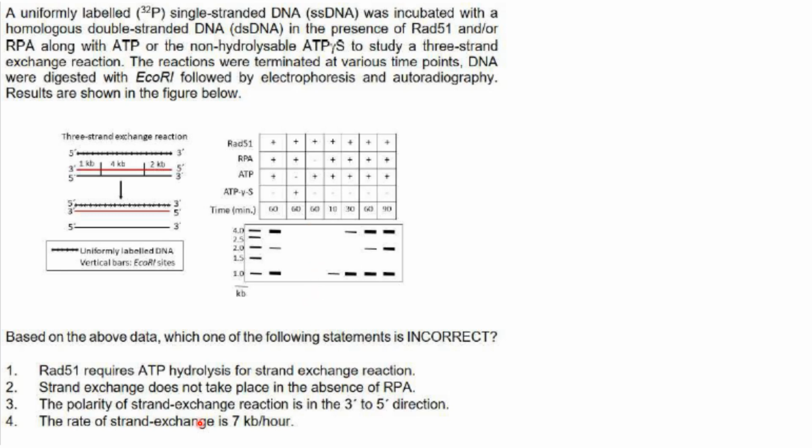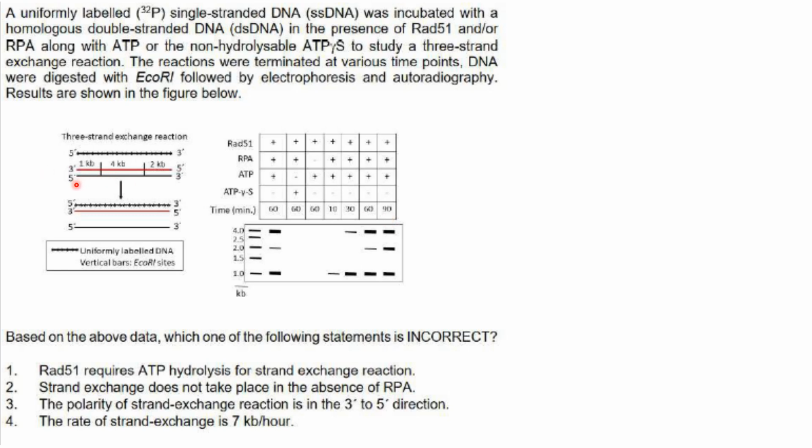The polarity of the strand exchange reaction is in the 3' to 5' direction. That is incorrect, because if you see the 10-minute reaction, you see that 1 kb has exchanged. Then in 30 minutes it is 4 kb and 1 kb. Then at 60 minutes all 3. And again at 90 minutes all 3. Only the band intensity of the 2 kb one has changed, because 2 kb has completely exchanged by the time it is 90 minutes.